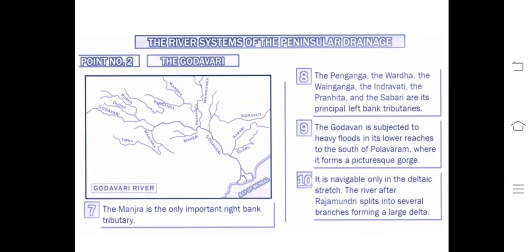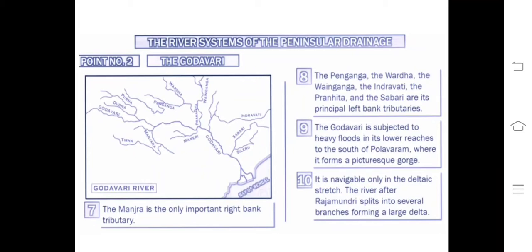You can see here Godavari river, a lot of tributaries: Indravati, Asabadi, Purna, Dudna, many. The Munjira is the only important right bank tributary, because I told you right bank tributaries are important because they are large in size. But the Munjira is the only important tributary so far as the right direction is concerned. Penganga, Wardha, Wainganga, Indravati, Pranhita, Sabari are the principal left bank tributaries, that is towards your north.